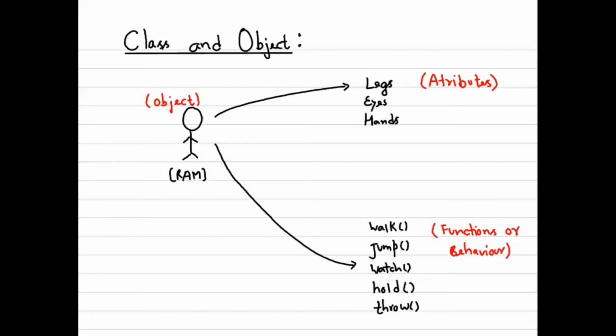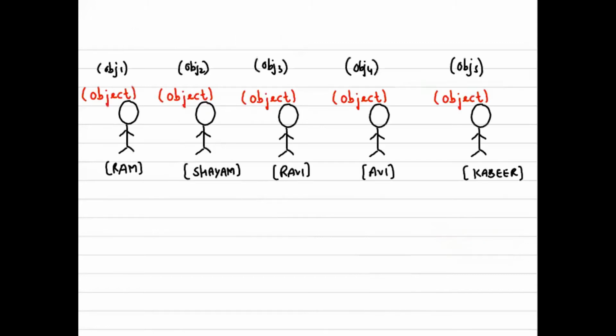But if this is the real life scenario, then we can have many objects having the same properties and the same attributes, with different walk, jump, watch, hold, and throw functions, right? So we can have Ram, Shyam, Ravi, Kabir, many objects having the same properties.